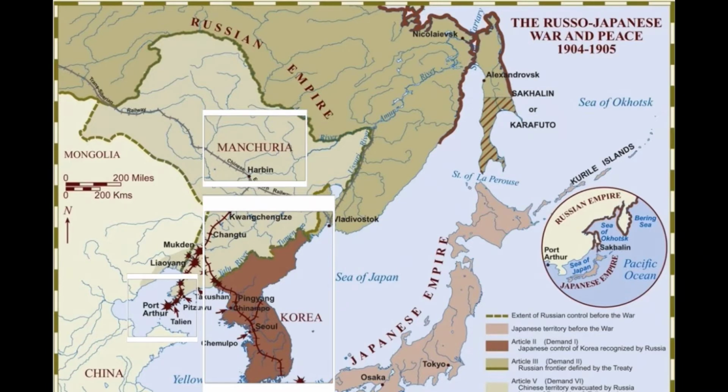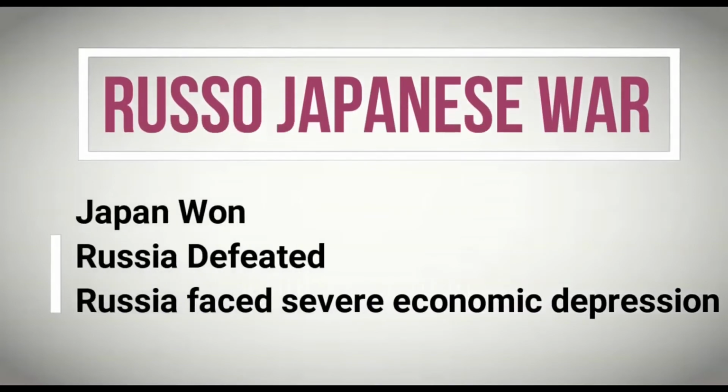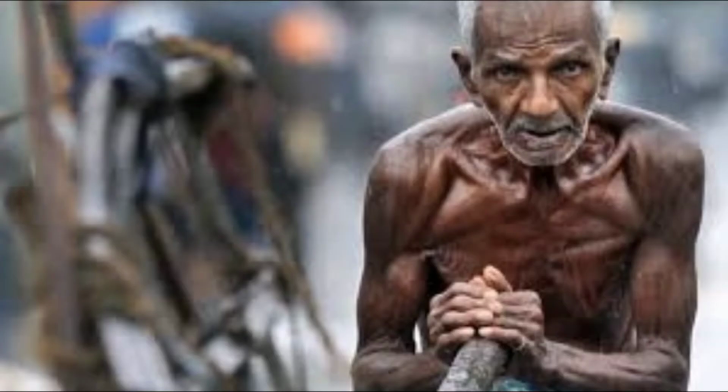Port Arthur is a port which is open for all 12 months, and Russia at that time did not have any port open for all 12 months. That's why they wanted to capture it and they attacked Japan, but ultimately Japan won and Russia was defeated. With this defeat, Russia faced severe economic depression and the most vulnerable group was the poor people. Because of this depression, poor people were losing their jobs, they were not getting proper wages or facilities, and that's why they were demanding a few basic facilities from the king.